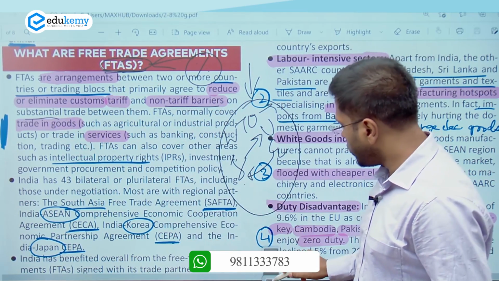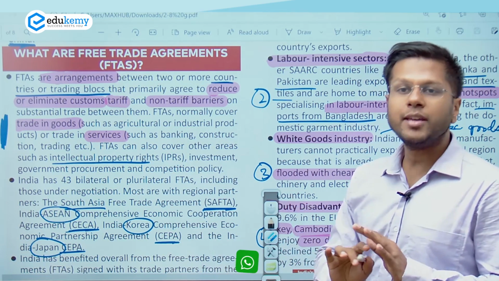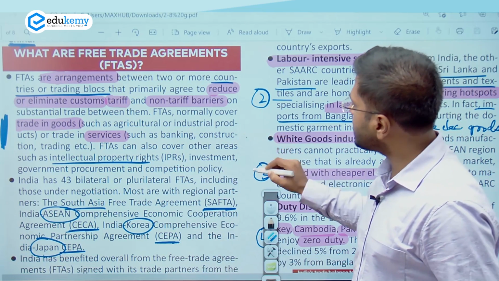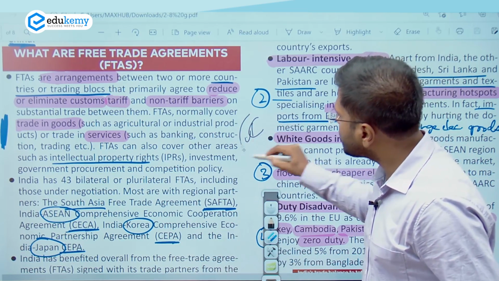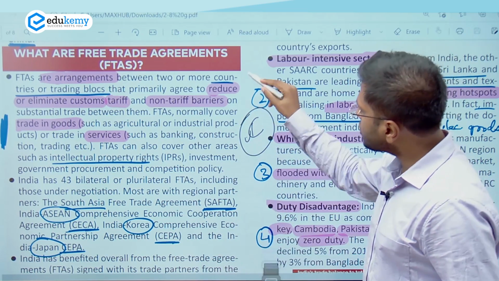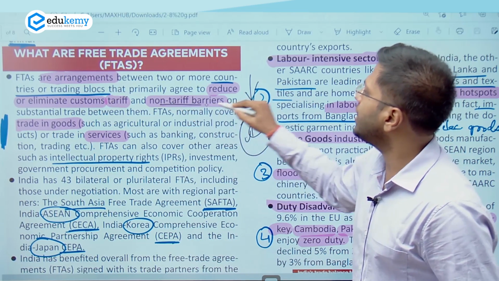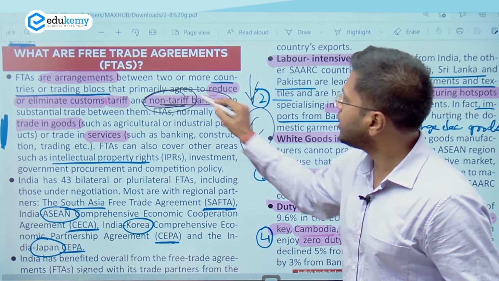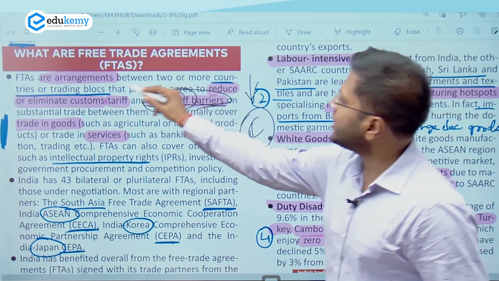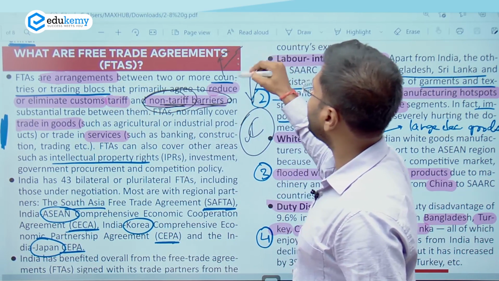For example, the European Union says that we will not import those kinds of products which have utilized female exploitation or which have utilized child labor. If they don't want to import these kinds of products, this is called non-tariff barriers. So there is no issue of tariff, but there is a barrier. So these kinds of barriers will be eliminated through free trade agreements.